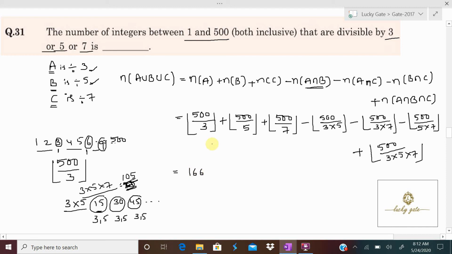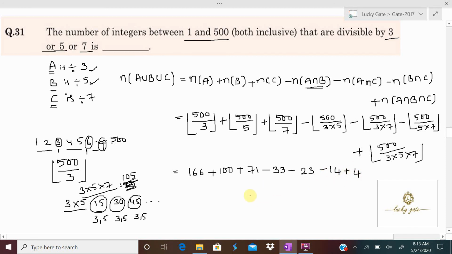We take the lower bound only, 166, plus 500 by 5, it is 100, plus 500 by 7, it is 71, minus 500 by 15, it is 33, minus 500 by 21, it is 23, minus 500 by 35, it is 14, plus 500 by 105, it is 4.